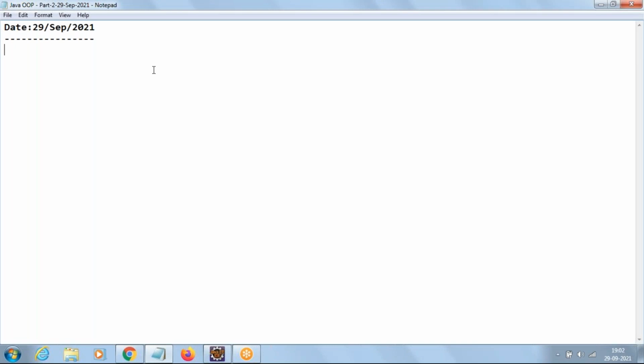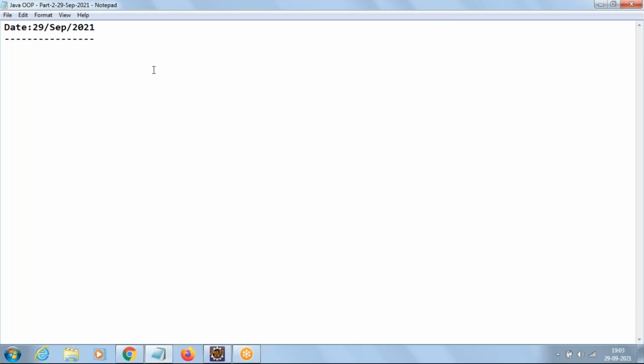So in the last class, we started with object-oriented programming, where we discussed how to create a class, how to create an object for a class, and how to access the members of the class using the object. A small question: whenever we create a new object for a class, what values are given to the data members? Default values. Right.